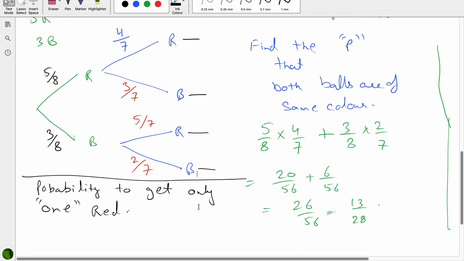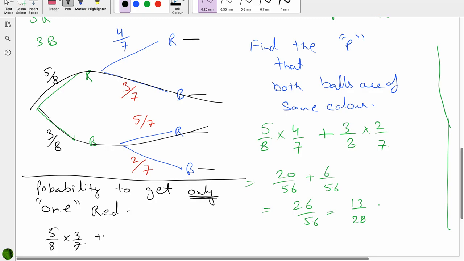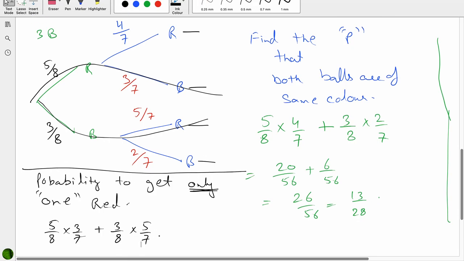Question says probability to get only one red. If I see the second branch, I'm getting only one red. If I see this third branch, I'm getting only one red. I cannot choose the first branch because there are 2 reds. I cannot choose the fourth branch because there is no red. So we're getting only one red in these two. So in this case, 5 by 8 times 3 by 7 plus 3 by 8 times 5 by 7 and simplification.